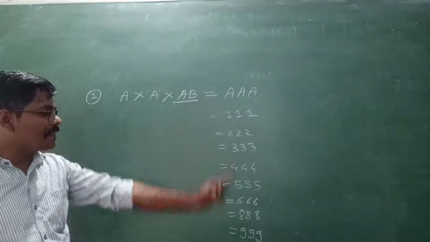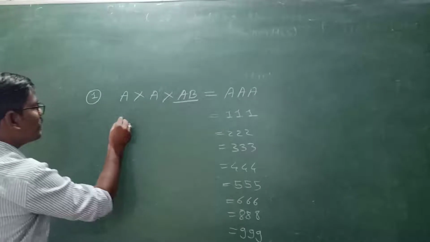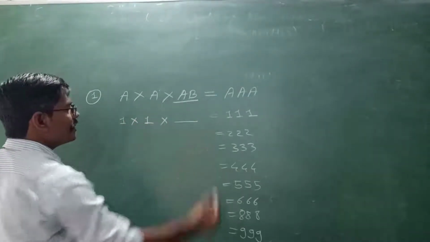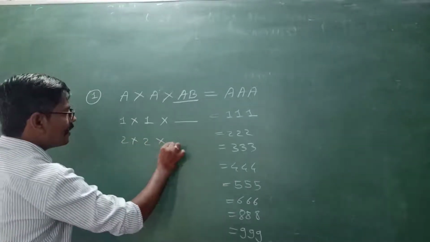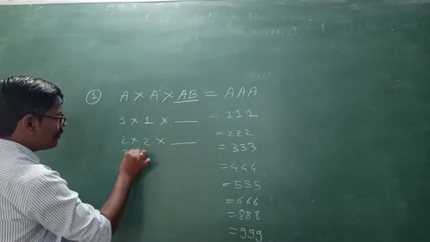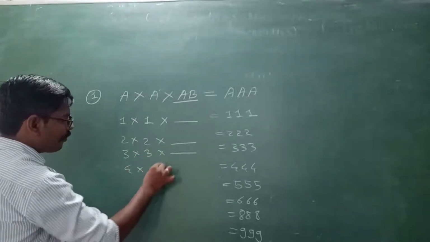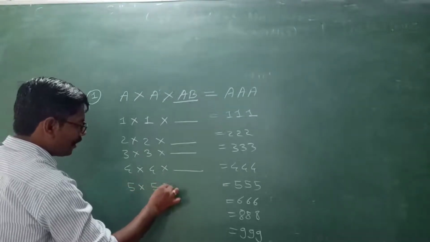Up to this much are the possibilities. Now here a also. If triple 1 is here, it means 1 multiplied by 1 multiplied by a 2-digit number. Then 2 multiplied by 2 multiplied by again a 2-digit number. 3 multiplied by 3 multiplied by a 2-digit number. 4 multiplied by 4 multiplied by a 2-digit number, 5 multiplied by 5 multiplied by.